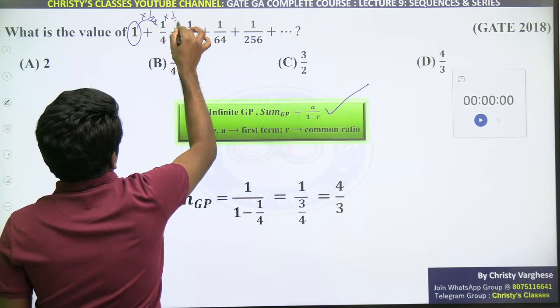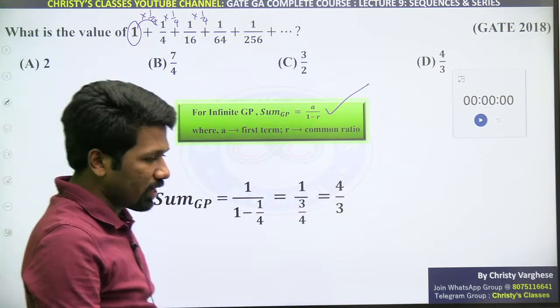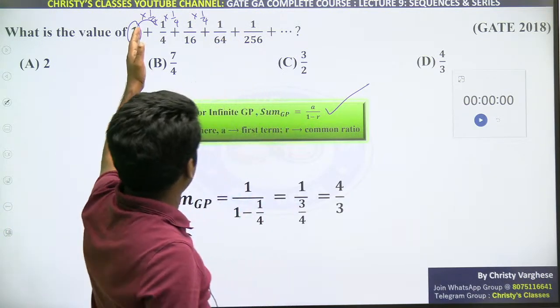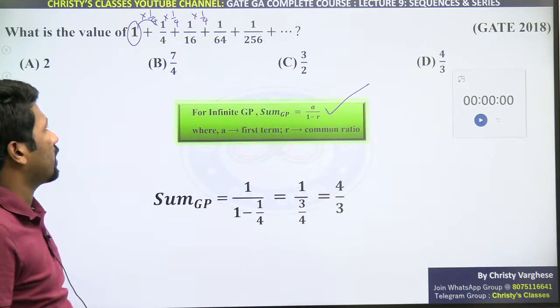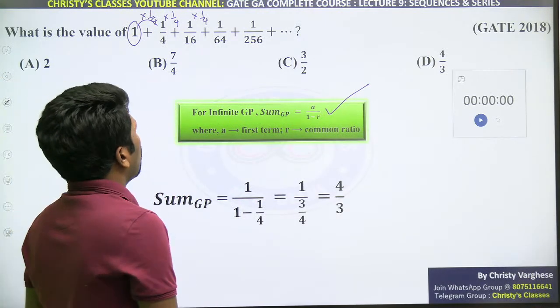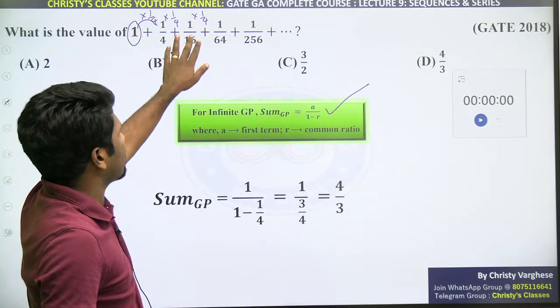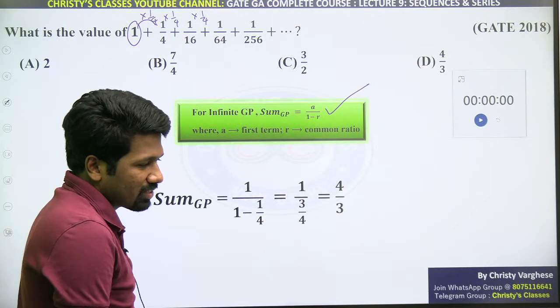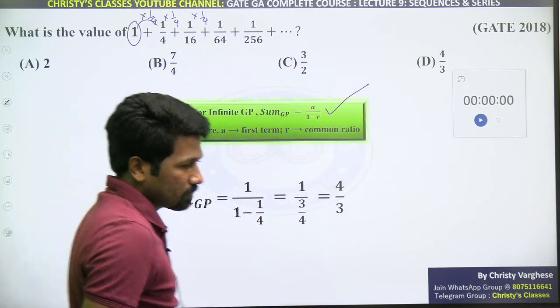1 by 4 से multiply किया तो each term you can generate the next term with it ना. First term के साथ 1 by 4 multiply किया तो second term मिलेगा. Second term के साथ 1 by 4 multiply किया तो third term मिलेगा and so on. Can you see that? If you cannot see that, second by first you divide and see. Third by second you divide and see. But that is very time consuming. You should be able to identify.